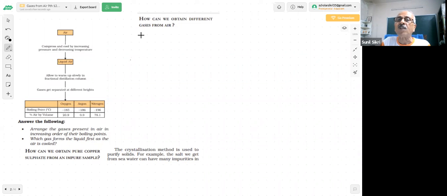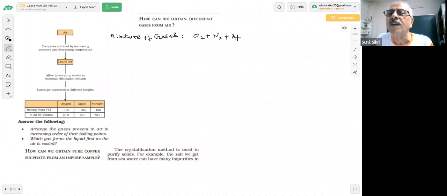Air is a mixture of gases. You know that. Interesting that you have so many gases. Most of it you already know, you are saying, sir, oxygen, nitrogen, and for example, argon is an inert gas. Ar. These are all gases.